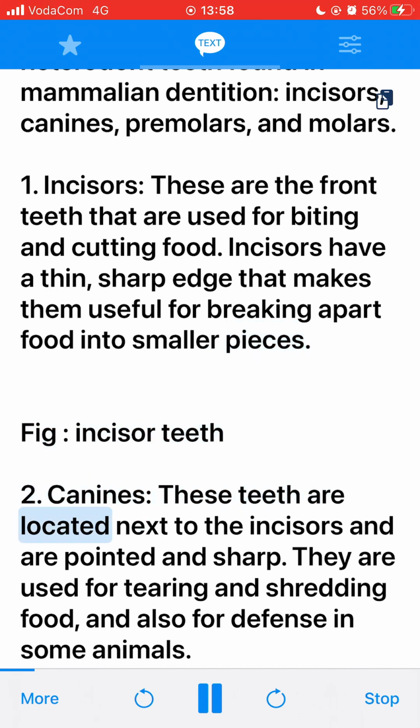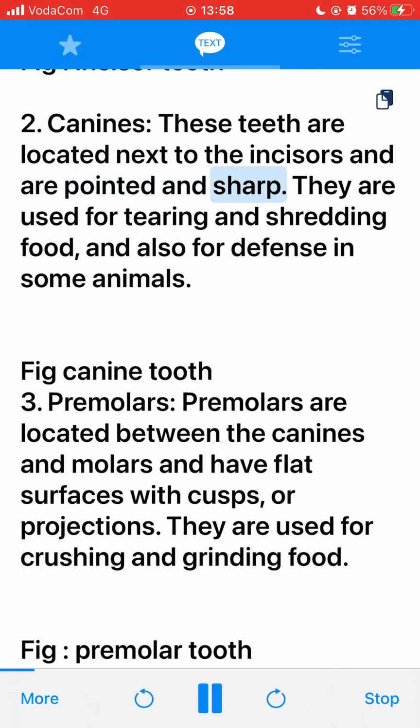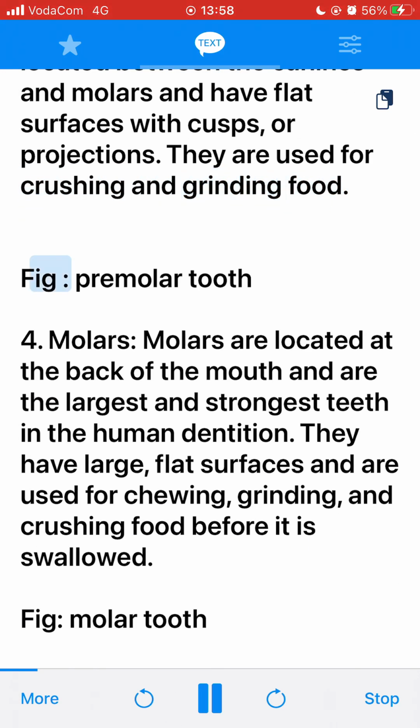These teeth are located next to the incisors and are pointed and sharp. They are used for tearing and shredding food, and also for defense in some animals. Fig. Canine tooth. 3. Premolars. Premolars are located between the canines and molars and have flat surfaces with cusps, or projections. They are used for crushing and grinding food. Fig. Premolar tooth. 4. Molars.